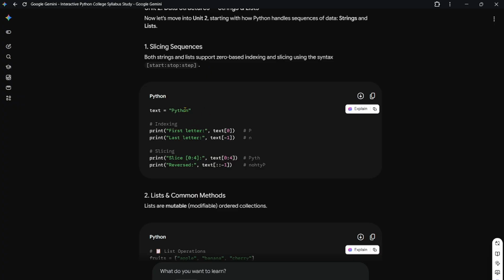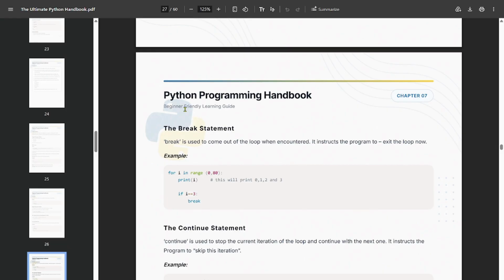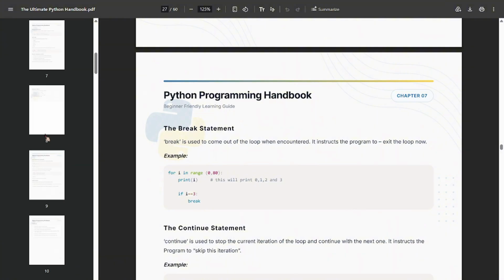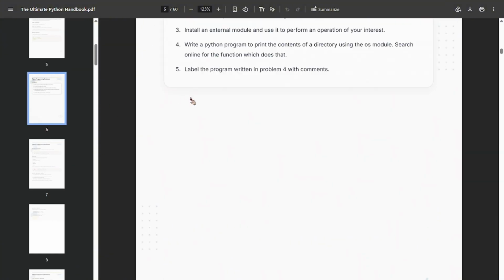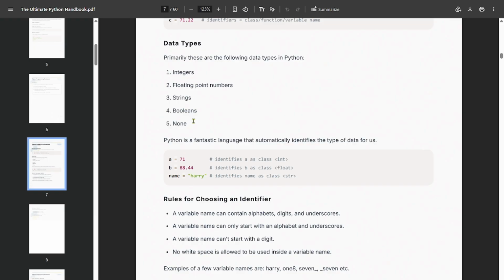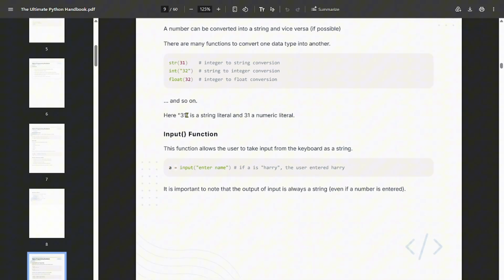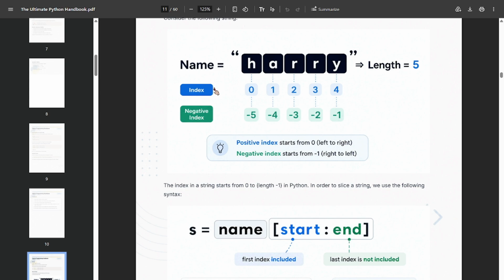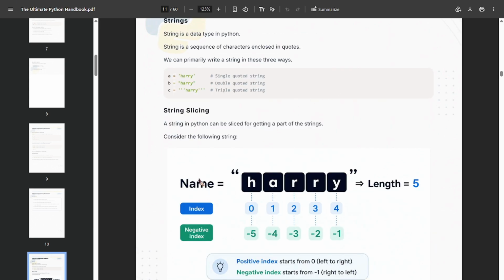Slicing. Both string and list support zero-based indexing. Slicing uses the syntax start, stop, step. So what is zero index? Basically, the indexing in a list always starts from 0. Normal strings also act as an index. Let's read this.